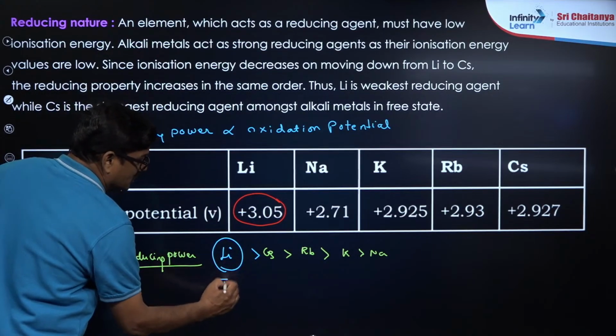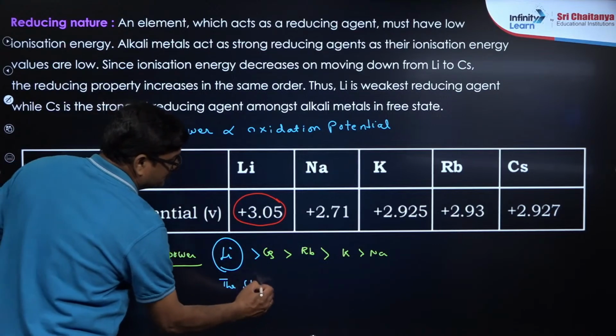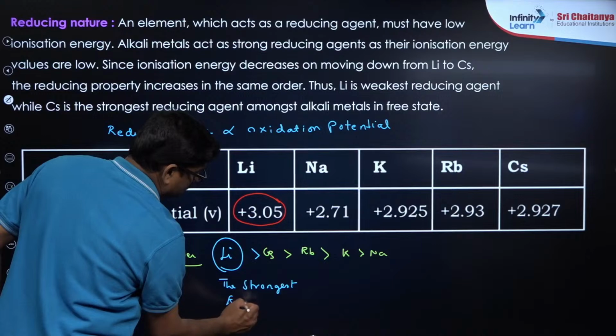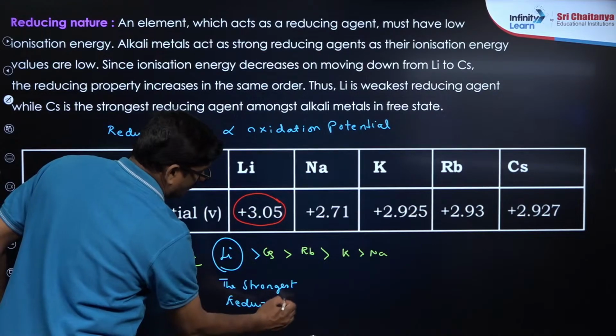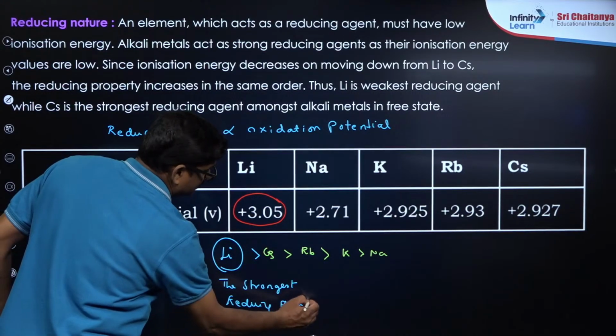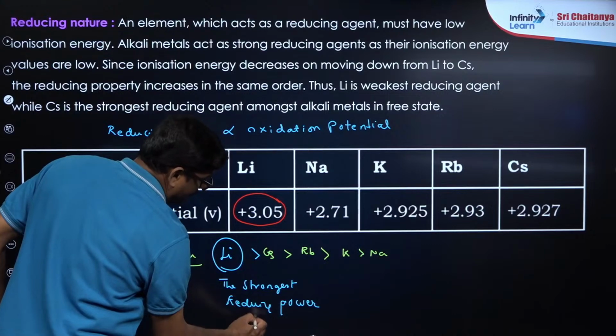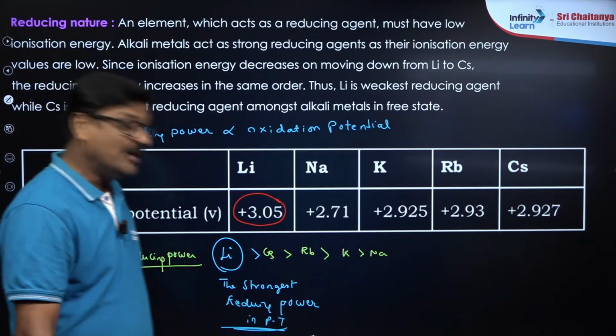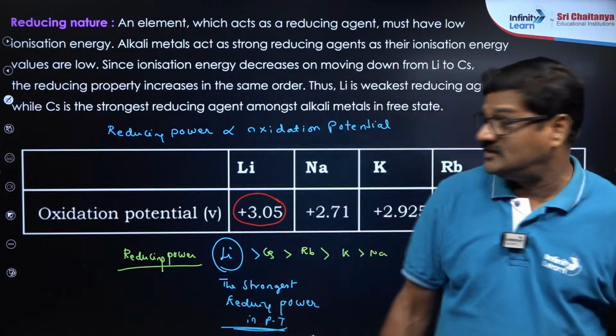So the strongest reducing power in the periodic table, you people say that it is cesium, but it is lithium. क्यों?